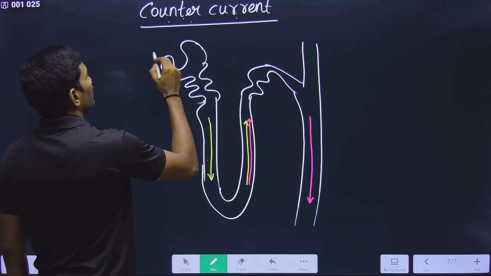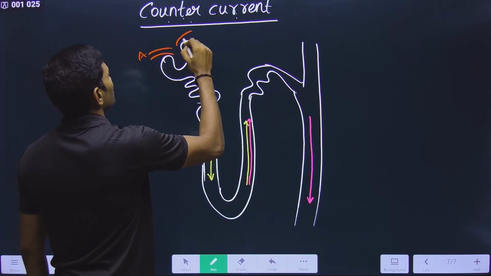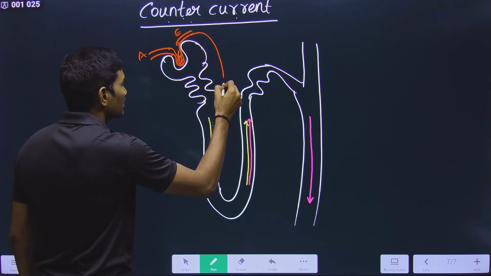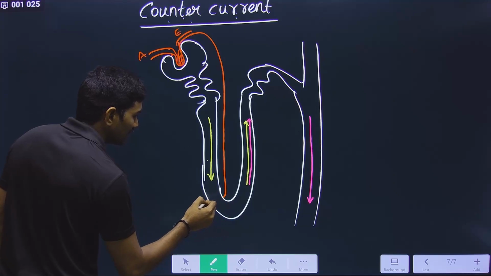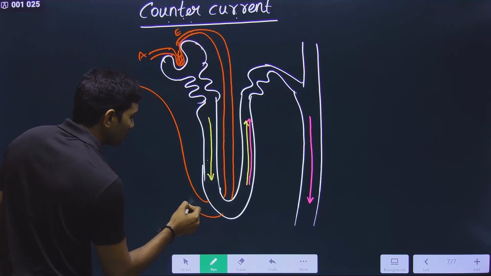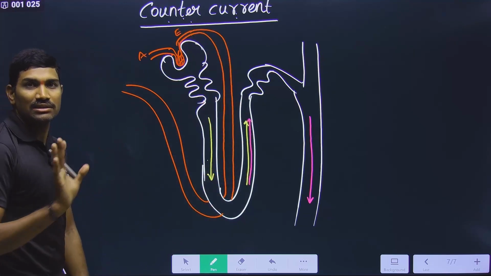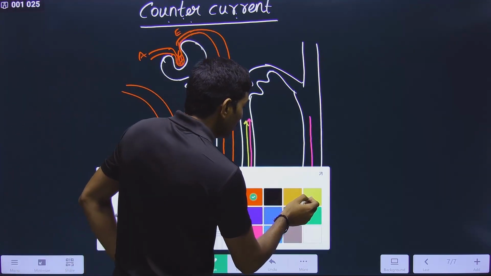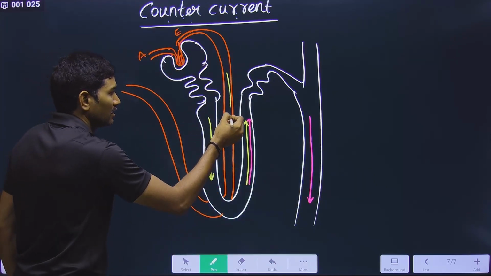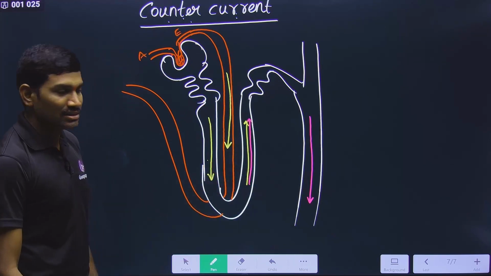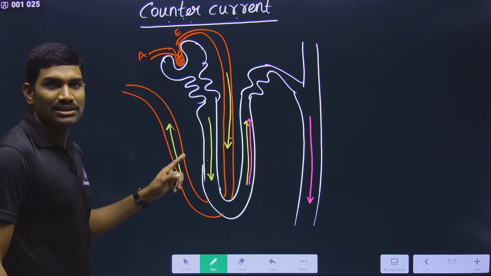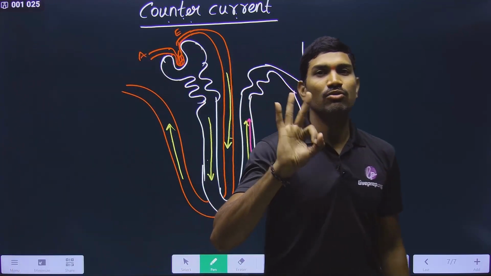Now observe carefully. This is the efferent arteriole, and this is the glomerular network. Now this is the vasa recta. Directly I am drawing the vasa recta. This is the vasa recta that is present like this. Yes or no? Observe carefully. Inside the vasa recta also, the movement of the blood is like this here, and here the movement is like this. Now these two are in opposite directions. Yes or no? So that is the reason we are observing a total of 3 counter currents.